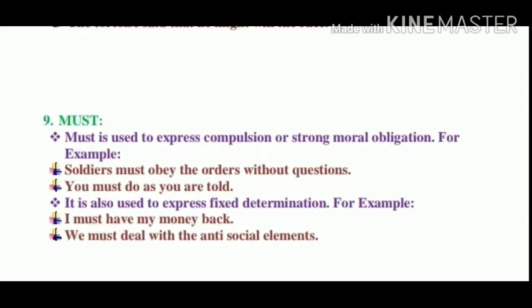Now we will discuss the use of must. Must is used to express compulsion or strong moral obligation. For example, a soldier must obey the orders without question. And second, you must do as you are told. Now the second use is to express fixed determination. For example, I must have my money back. And the second example is we must deal with the antisocial elements. So must is used to express compulsion or strong moral obligation and fixed determination.